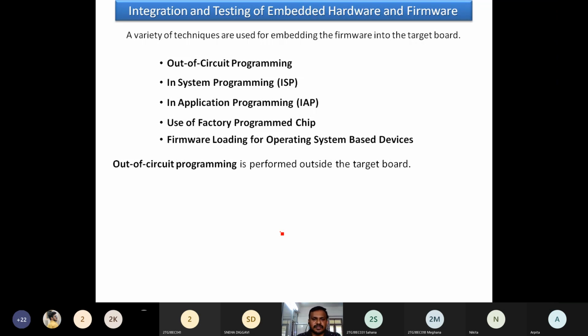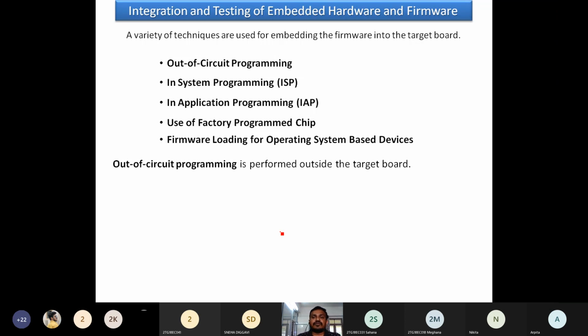Instead of putting that chip with the firmware directly in the motherboard, I am going to program it separately. So in this out-of-circuit programming, the chip with the embedded firmware is going to be out of the circuit.